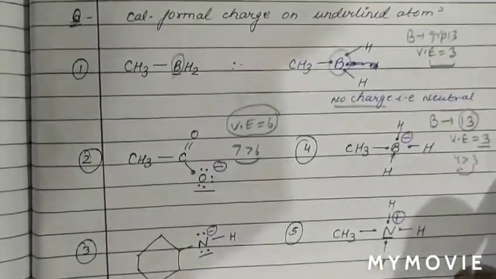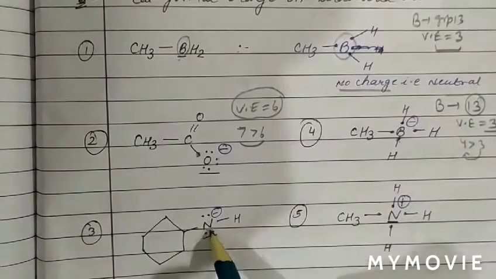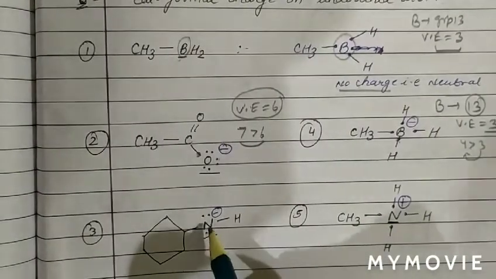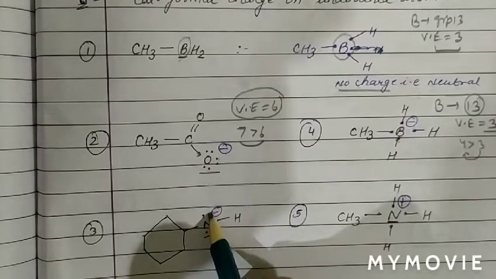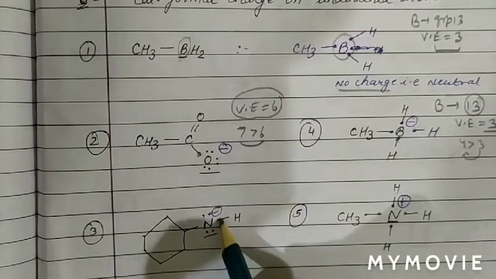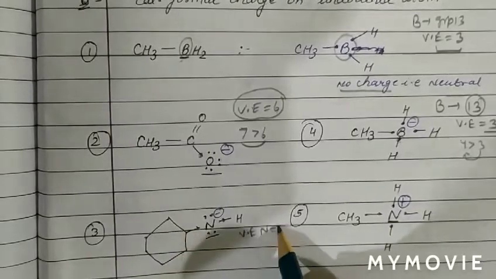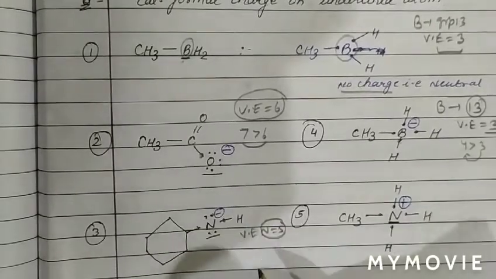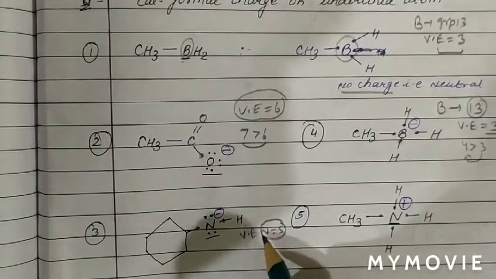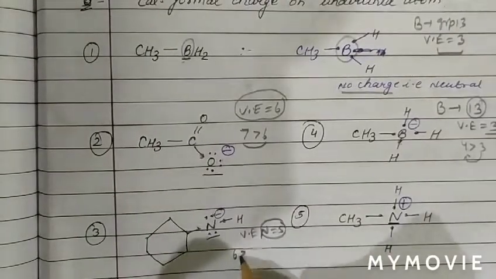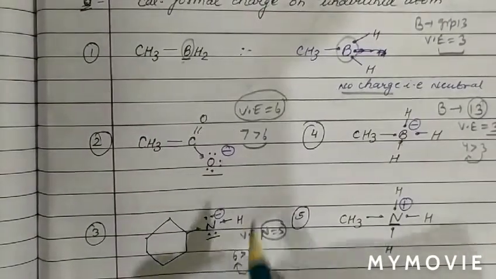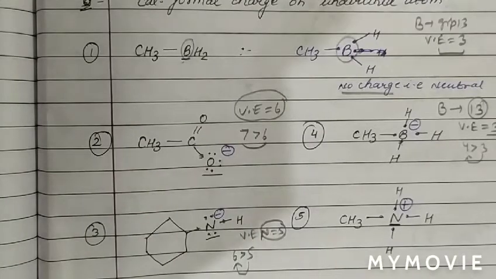Now see the next example. We have to calculate the formal charge on nitrogen. We see in the structure how many electrons are there: 1 2 3 4 5 and 6. But the valence electron in nitrogen is 5, because group number 15, valence electron in nitrogen is 5. So we can say 6 is more than 5. How much greater? 1 unit. Therefore 1 unit of negative charge on nitrogen atom.